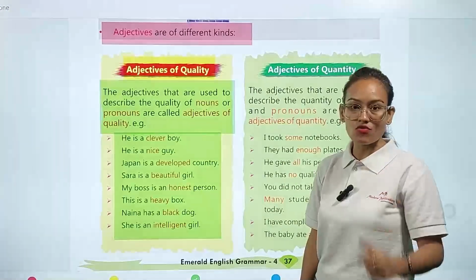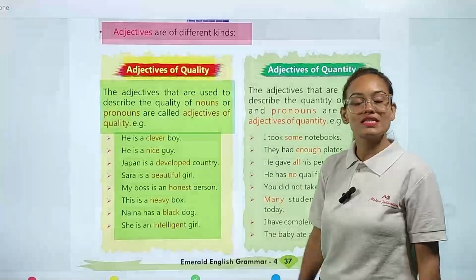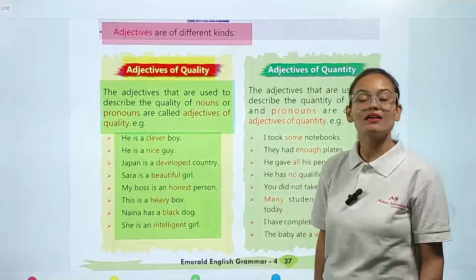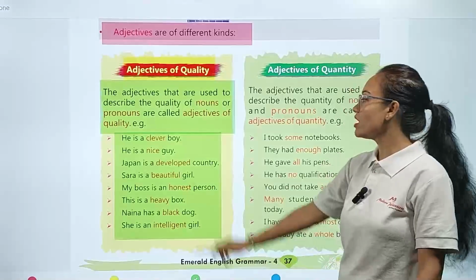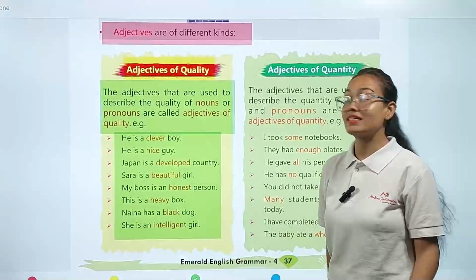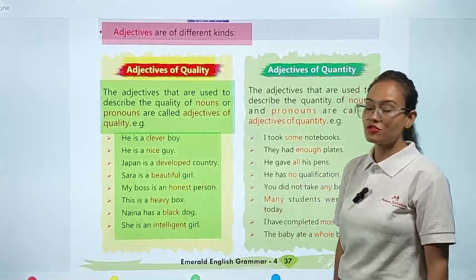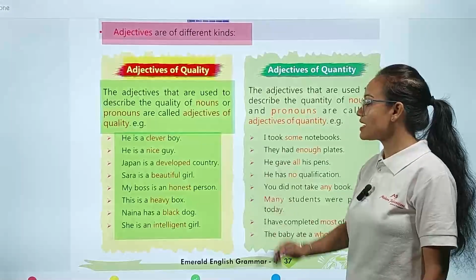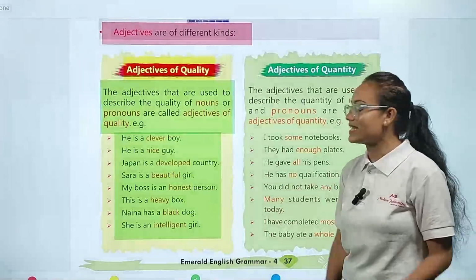Boy is a noun, sorry, and this word is described by clever, a describing word. He is a nice guy. Japan is a developed country. Sarah is a beautiful girl. The boss is an honest person. This is a heavy box. Nana has a black dog. She is an intelligent girl.